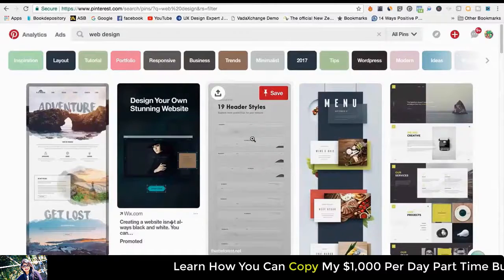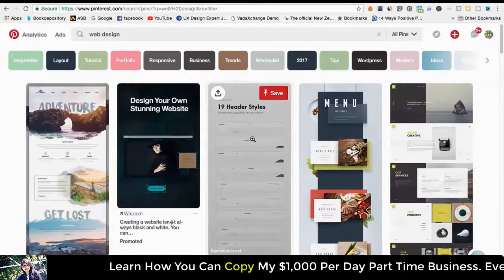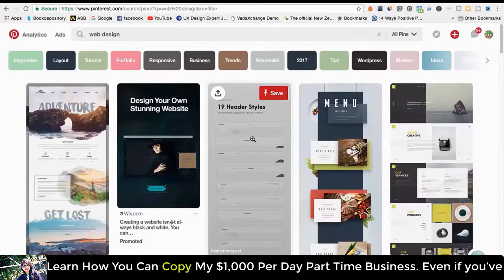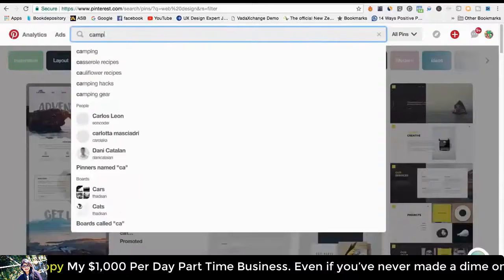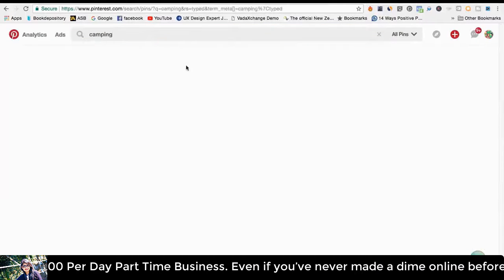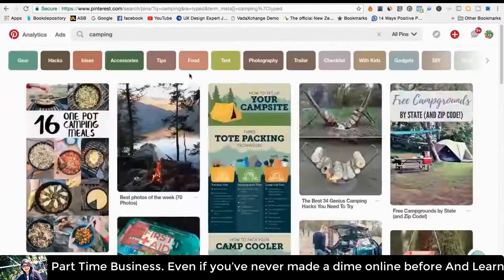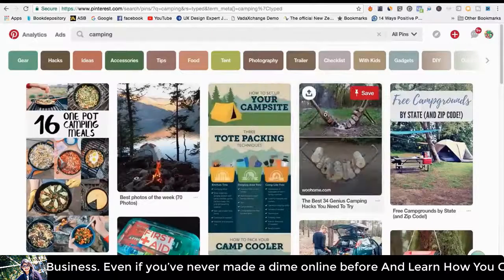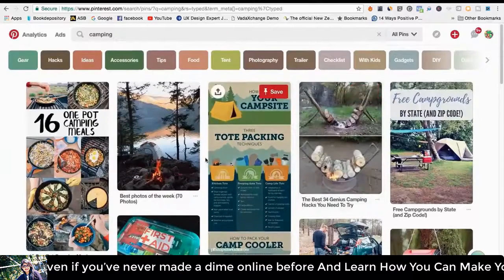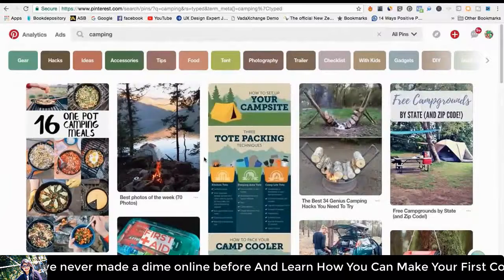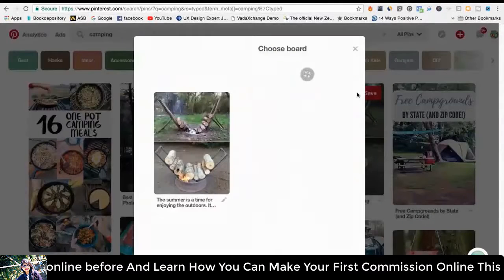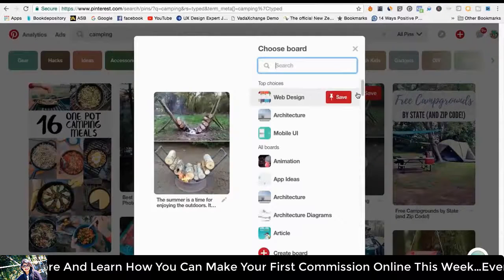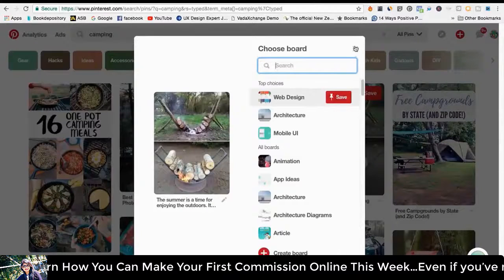So let's say it's camping and it's about tents. Let's just stick with camping. You don't have to break into different categories. So you just search up camping. This would be like a Shopify store or something like that, and you just go out and pin a few of these images. So now you've got your board with a good amount of pins, but you'd have zero followers. So this is what you do.